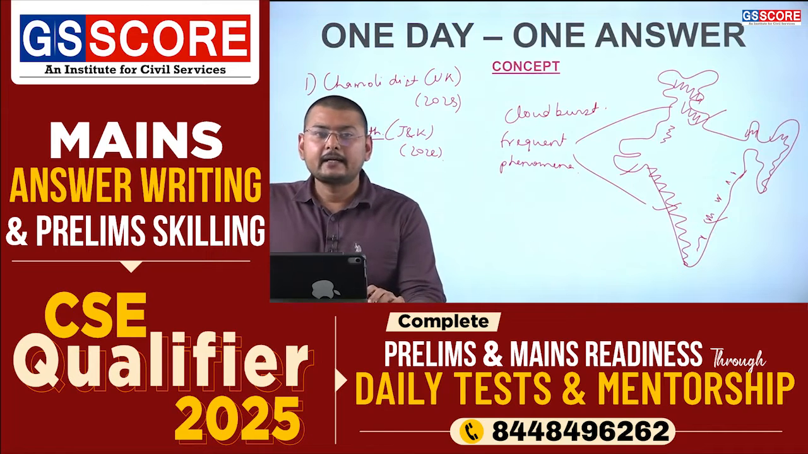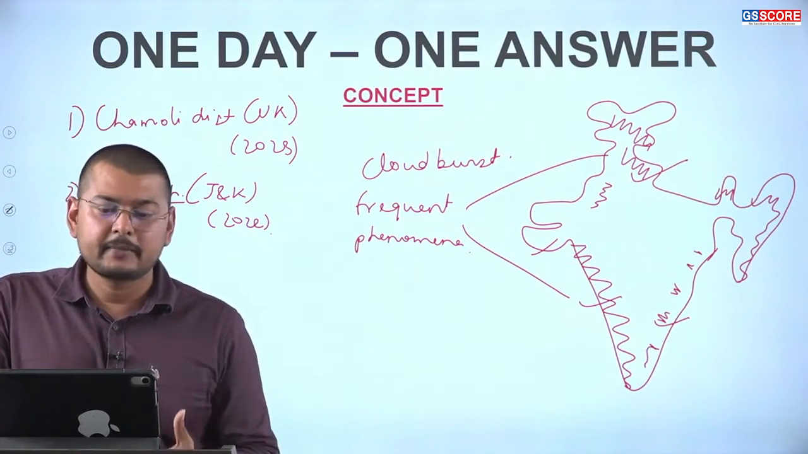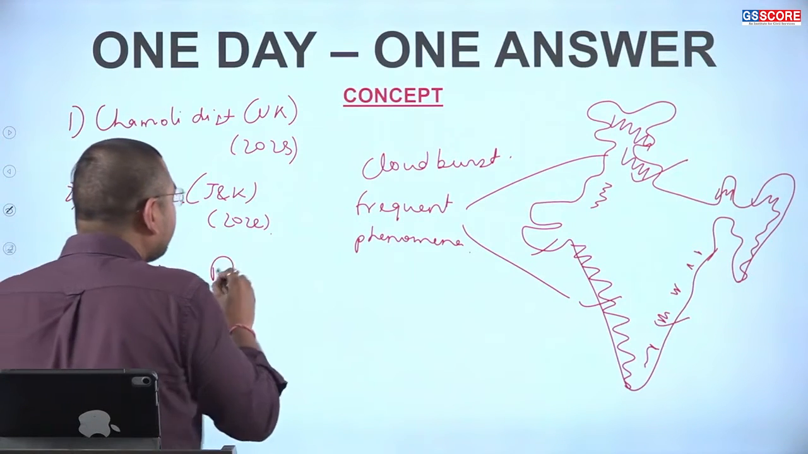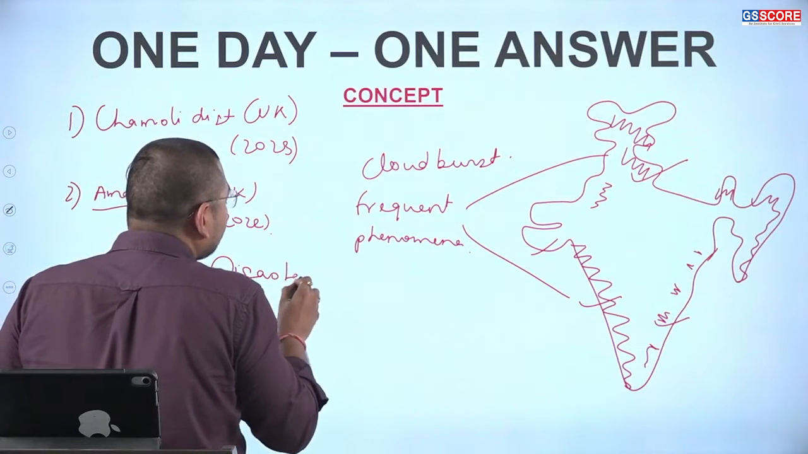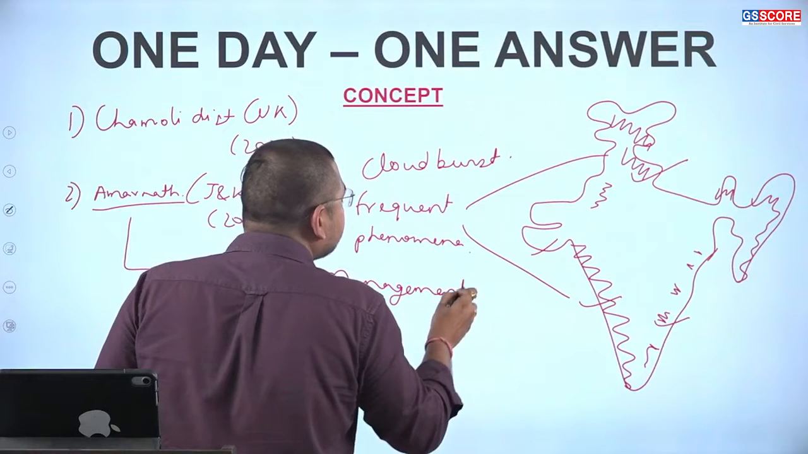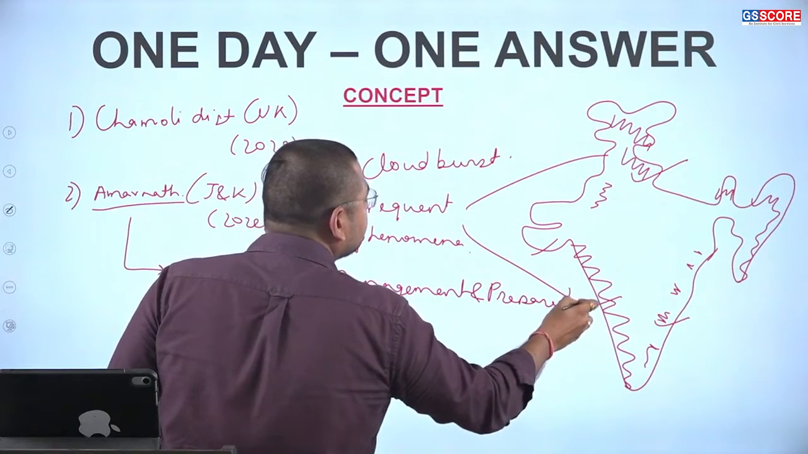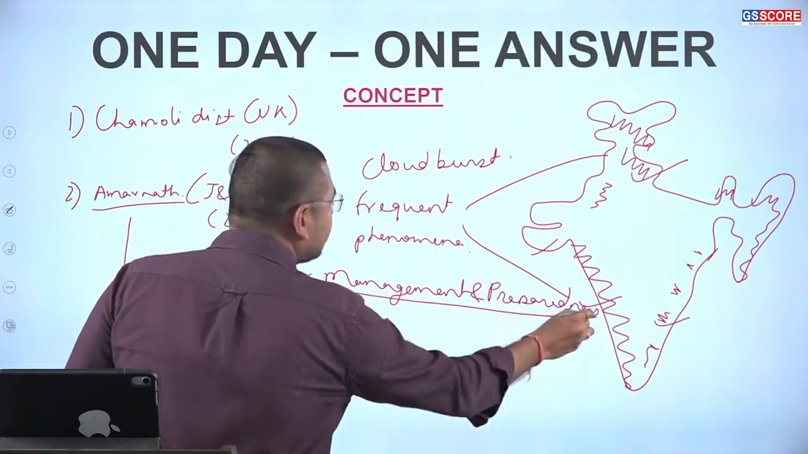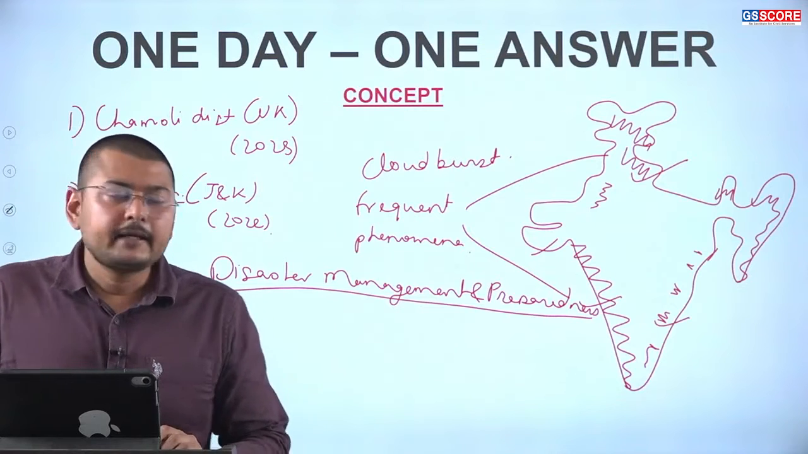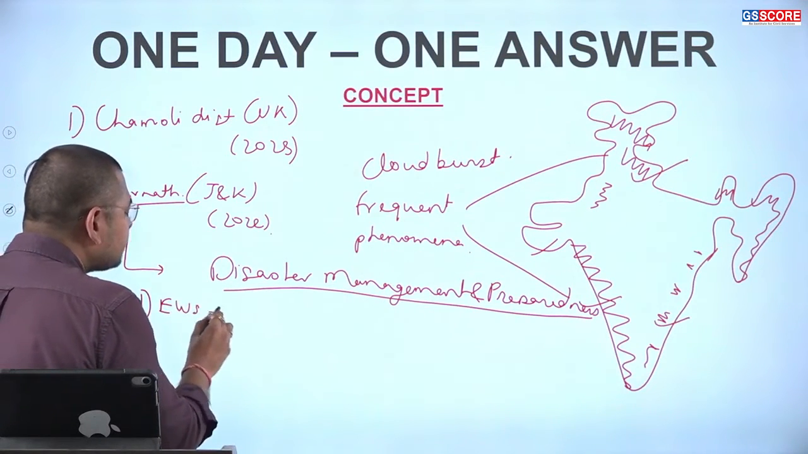So how can we overcome such disasters as cloudbursts taking place in India? We need to have disaster management and disaster preparedness. For this, we can use early warning systems, for example,